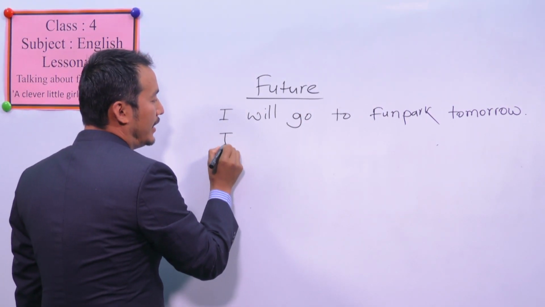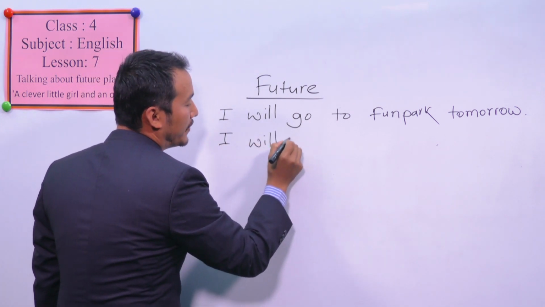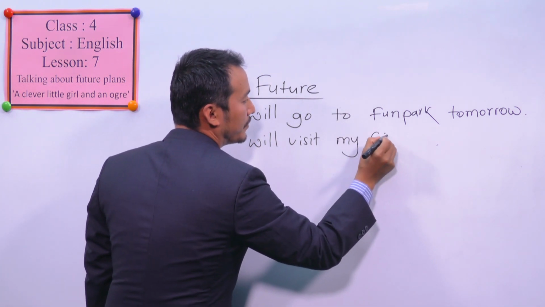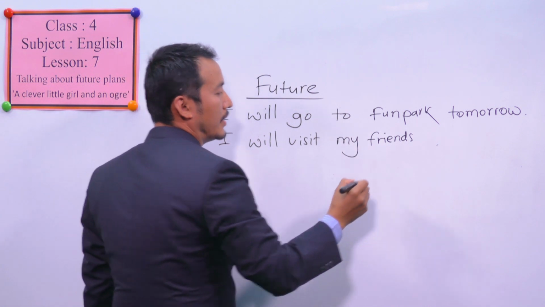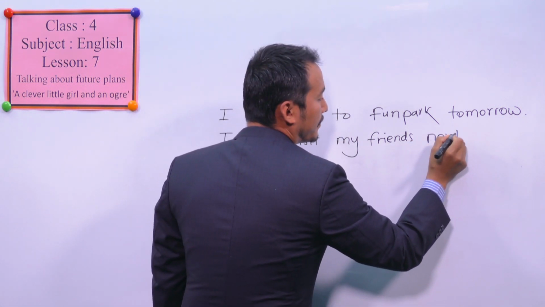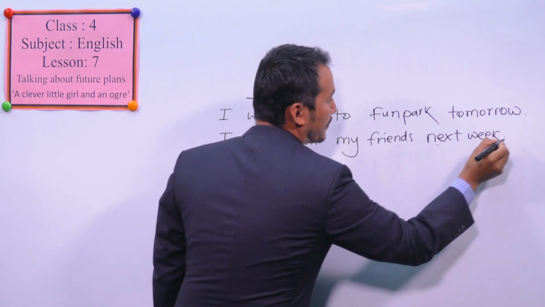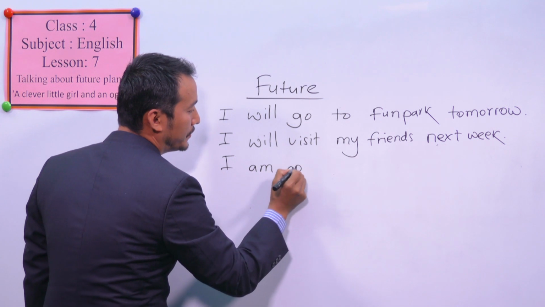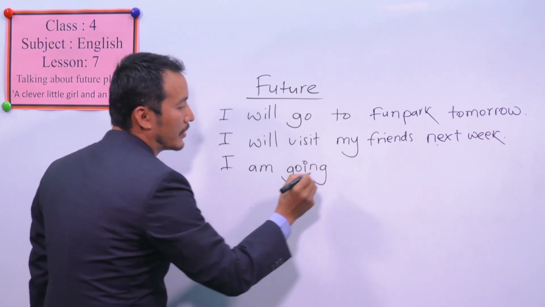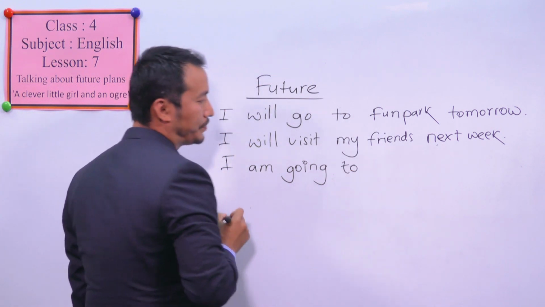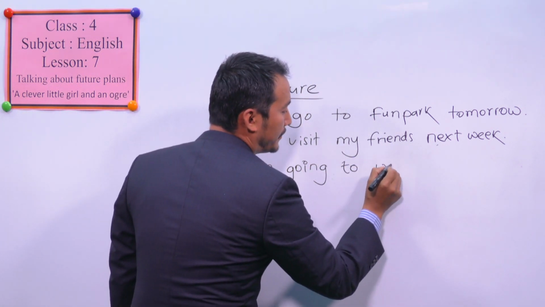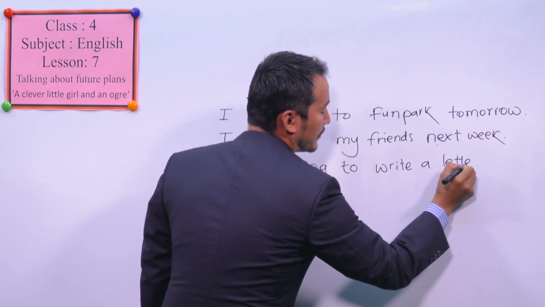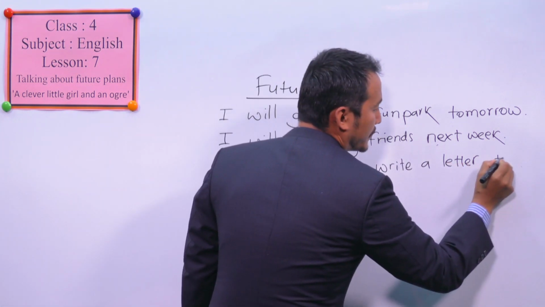You can say, I will visit my friends next week, or you can say, I am going to write a tomorrow.